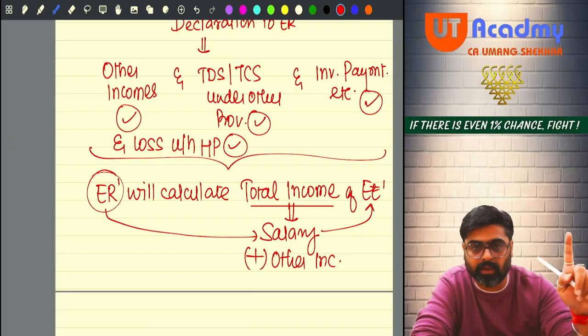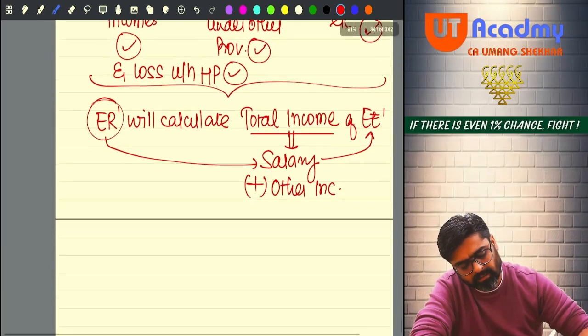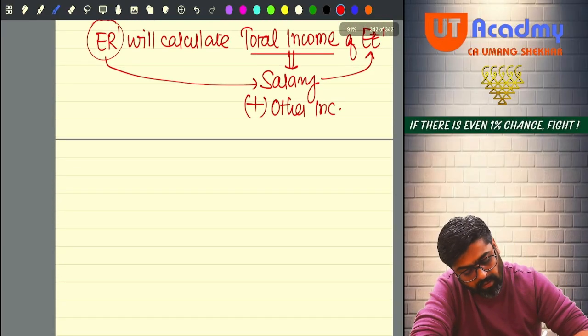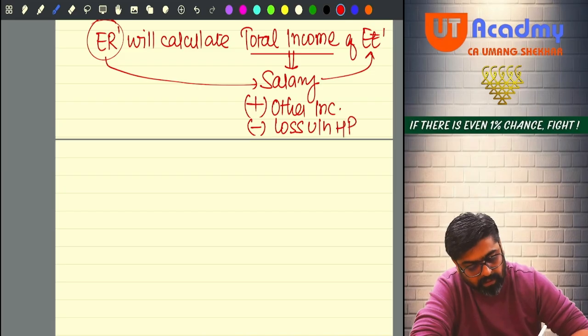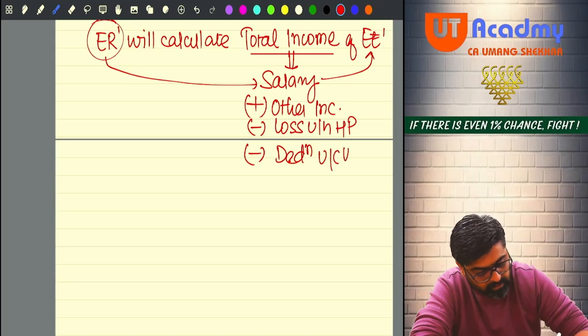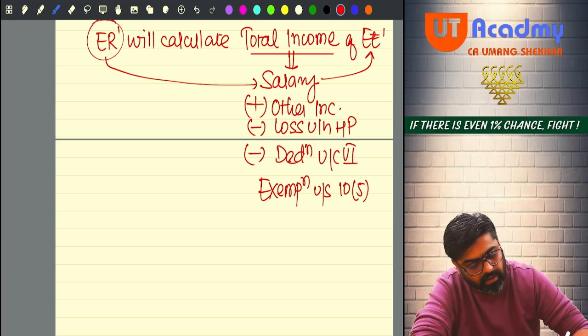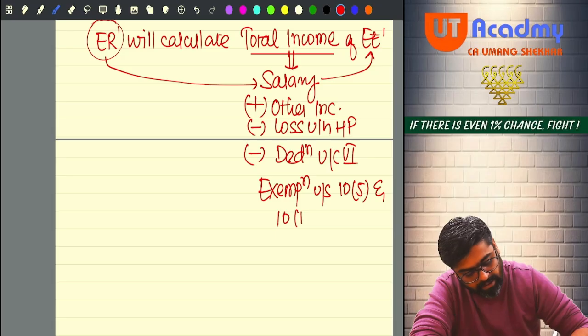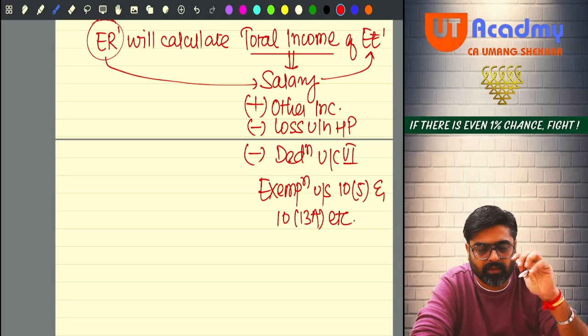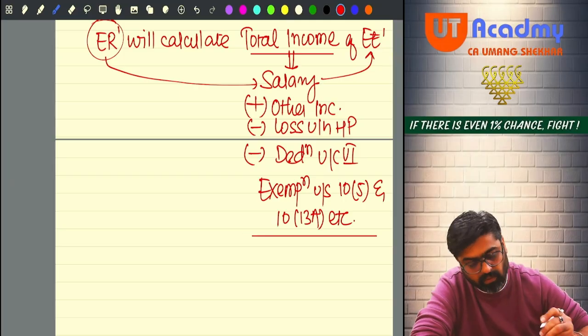Loss under the head house property you can declare, yes or no? So other incomes, then taking the set off of loss under the head house property, then taking the deductions etc. under chapter 6A, giving you the exemptions under section 10(5) and 10(13A) etc. Getting my point? Now considering all these things, the total income will be calculated.